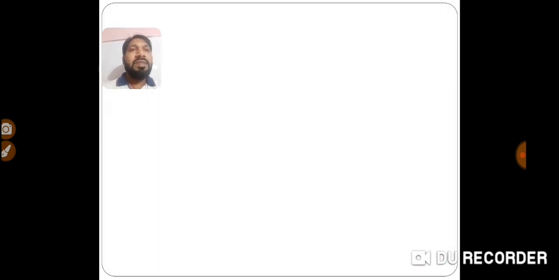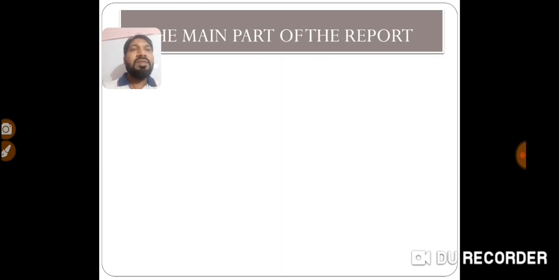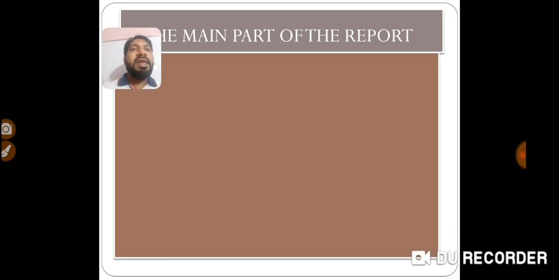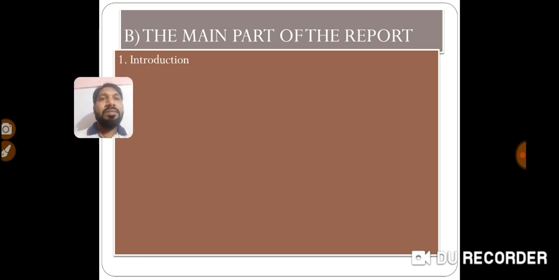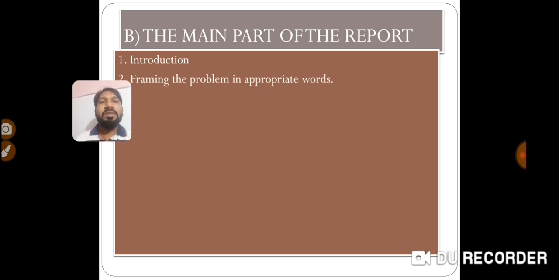Then we will see the next point, that is the main part of the report writing. In the main part, we will see now what we have to write. So first of all you have to write the introduction. In the introduction you have to introduce your topic and the background of the problem. So in short you have to write the introduction.